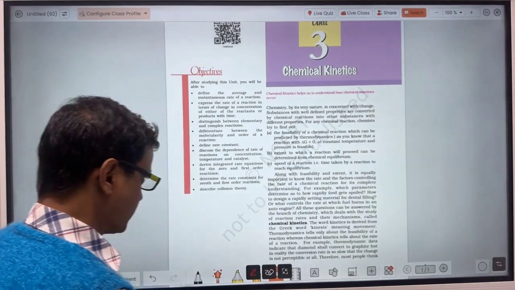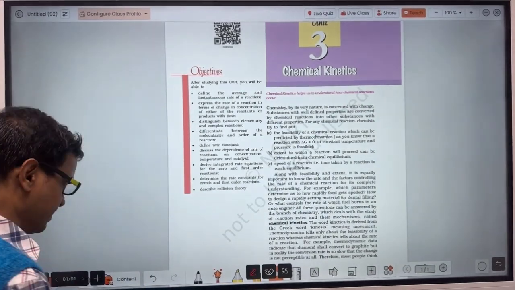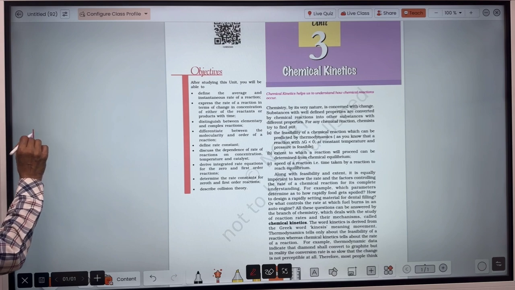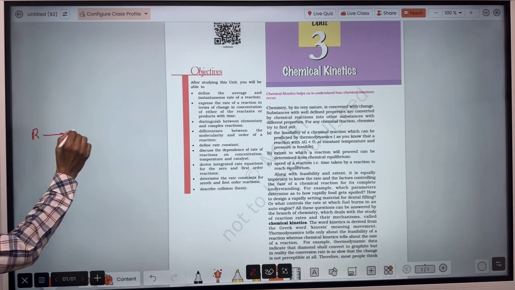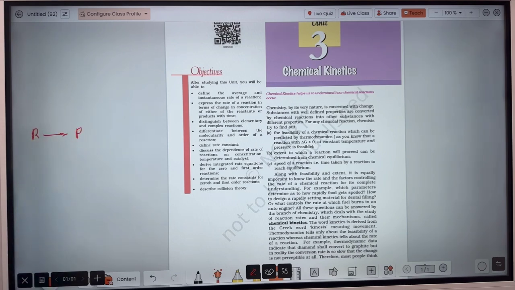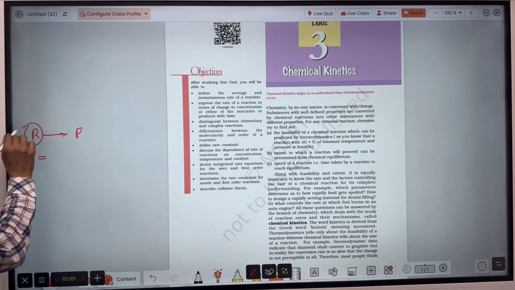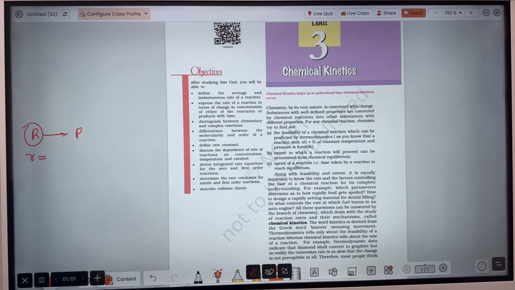Now let's see what the rate of reaction is. Suppose a reactant is converting into a product. The rate of reaction is the speed at which this reactant is getting consumed.